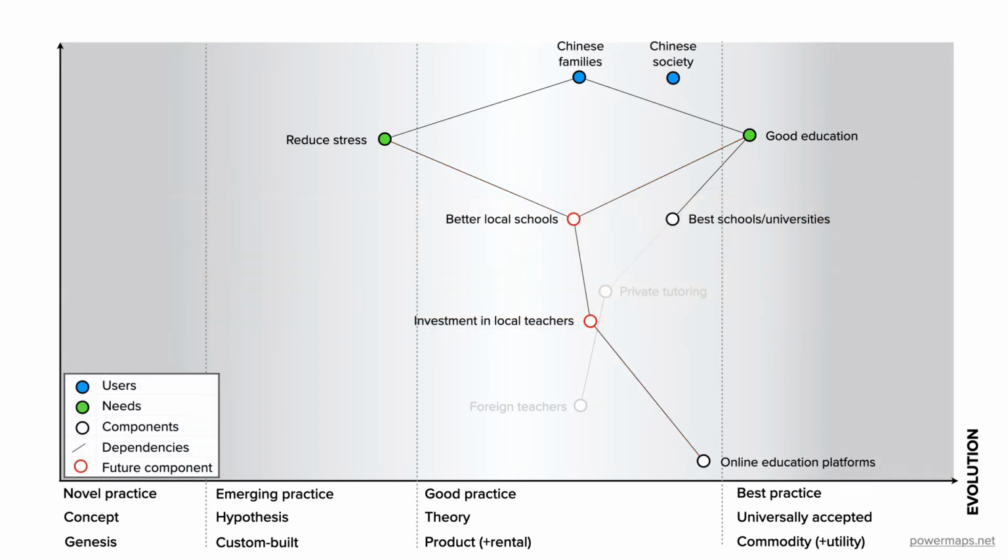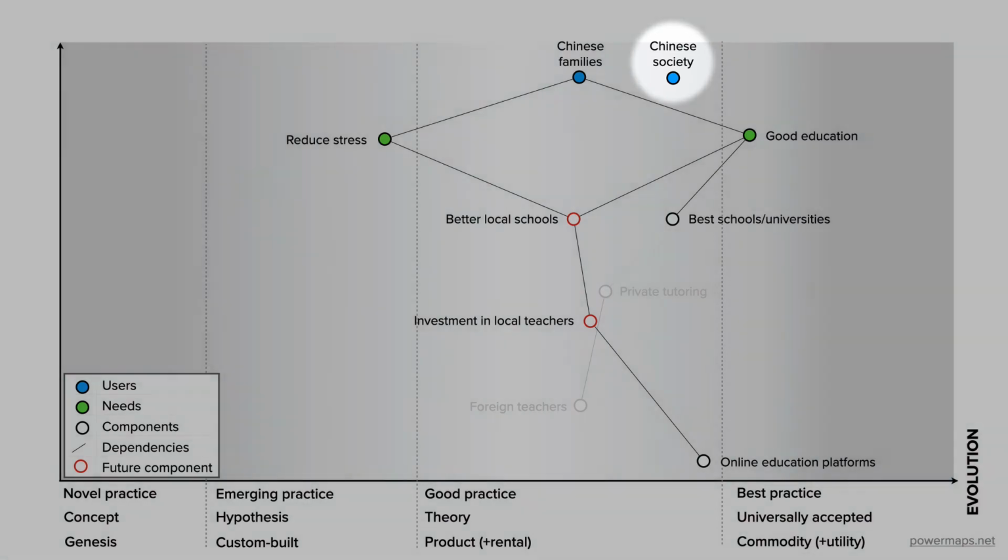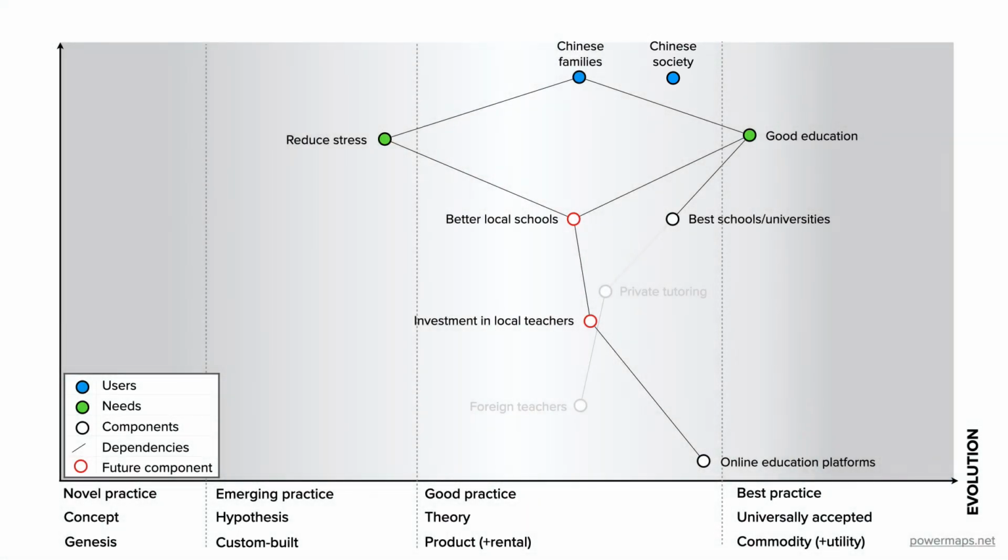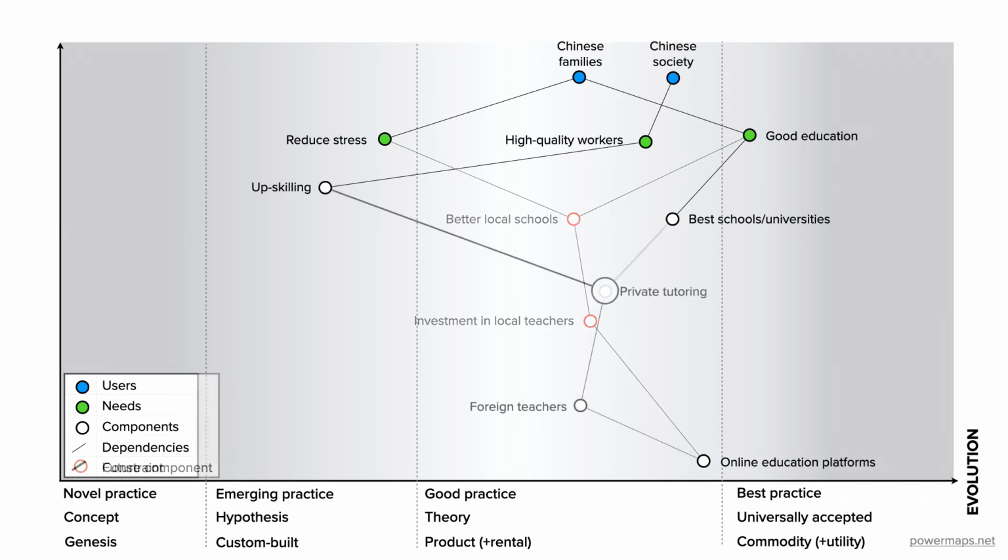Well, let's add another user to our map, Chinese society. Beijing believes that China's economy has now entered a new stage of development, which means they need more high-quality workers. This means the country must skill up its human capital to meet the demands of a new type of economy in China. If this demand is left to private tutoring companies to supply, this would be very profitable for them, as they could raise prices accordingly.